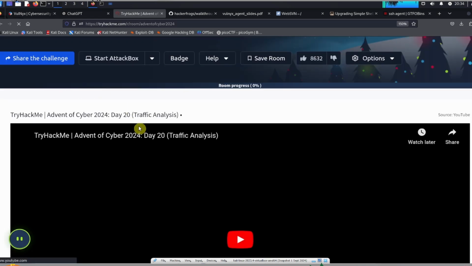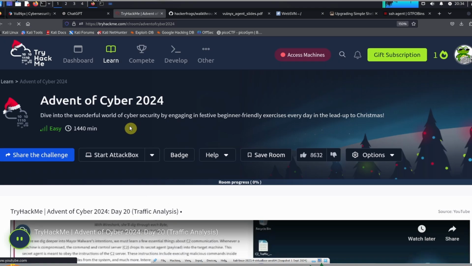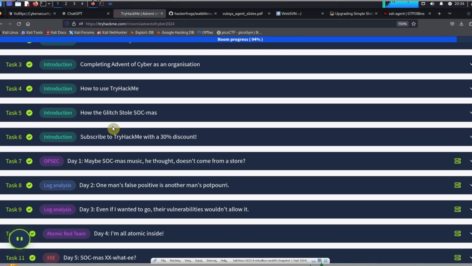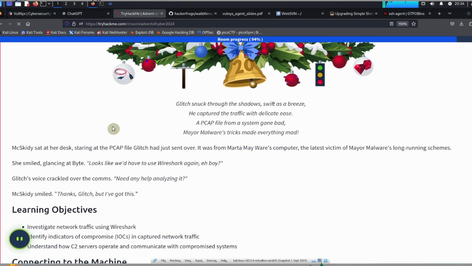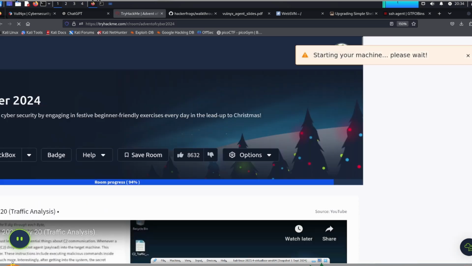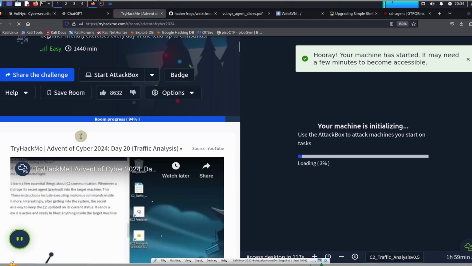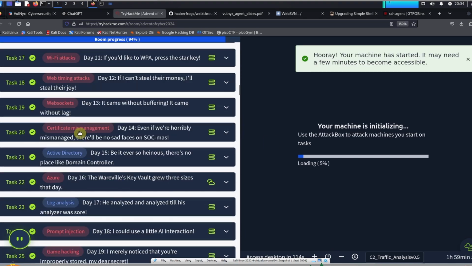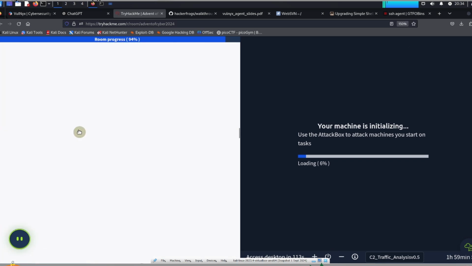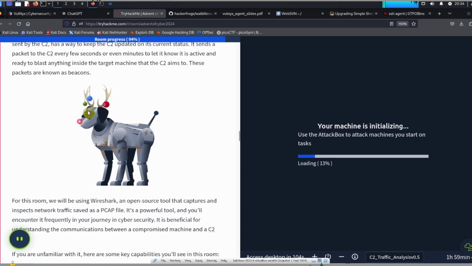Okay, go down. Okay, we're going to go back to where we were, and we're going to click on the Start Machine button again. So we just need to wait for this to initialize. It looks like we're going to have a little break while we wait for this thing to load up again.